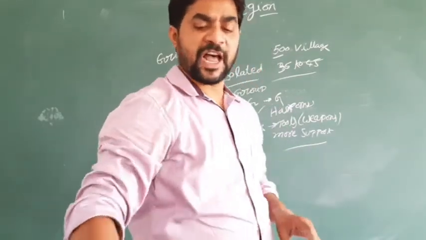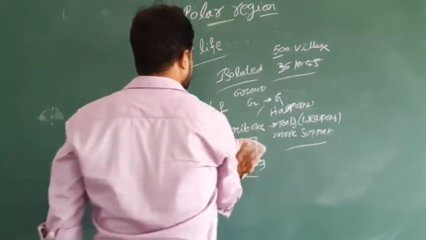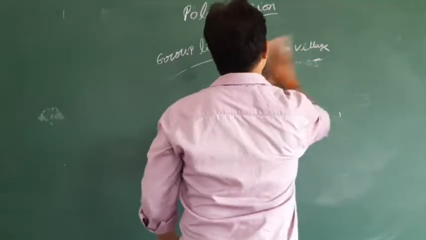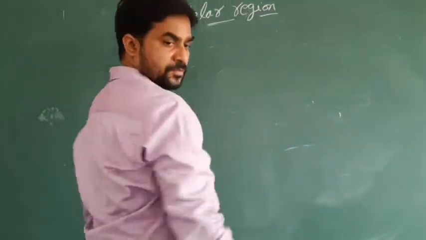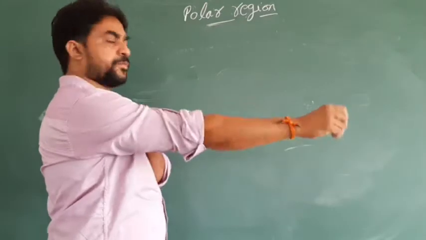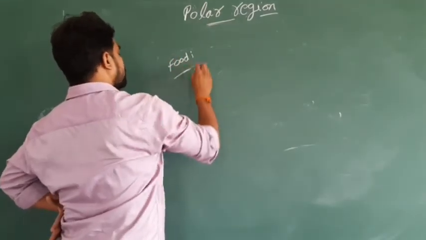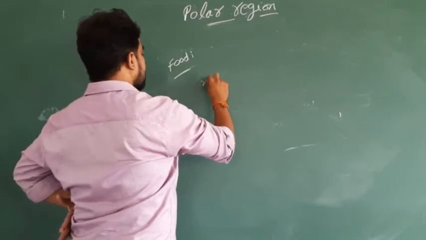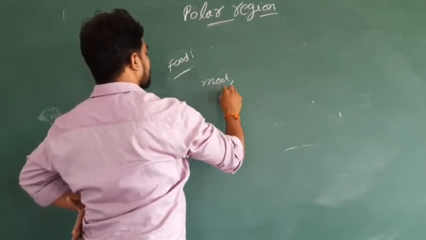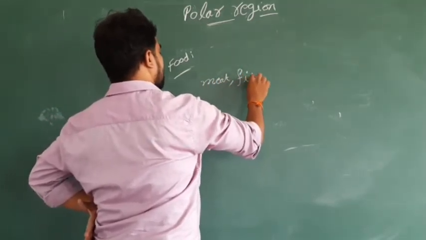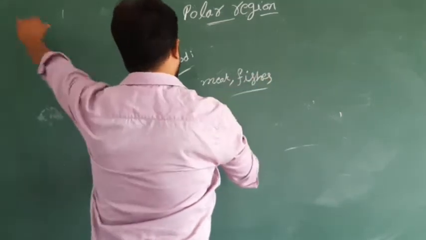Then come to the food habits of these people. To take an example of food: meat and fish are common in their food habits.